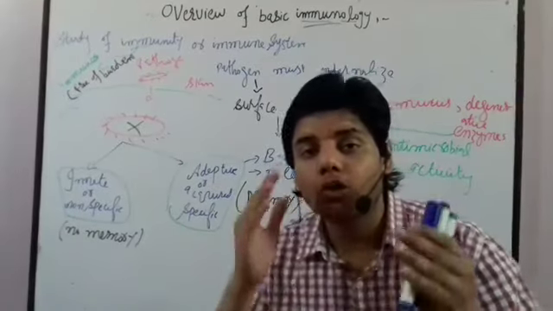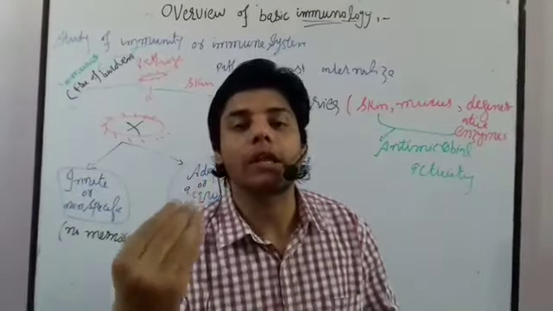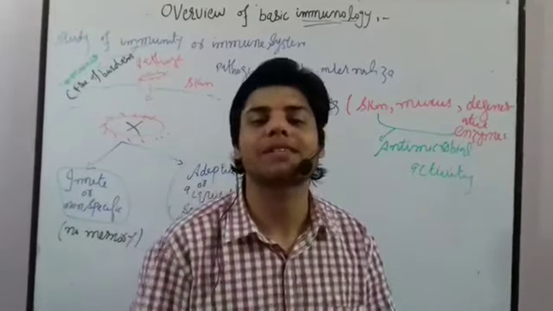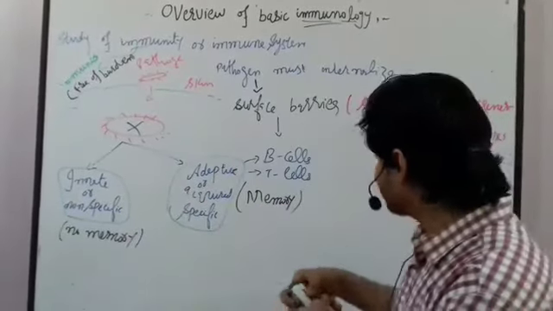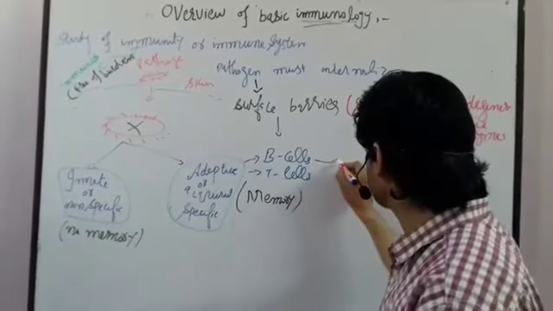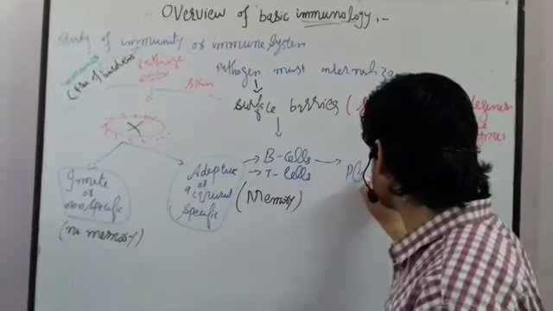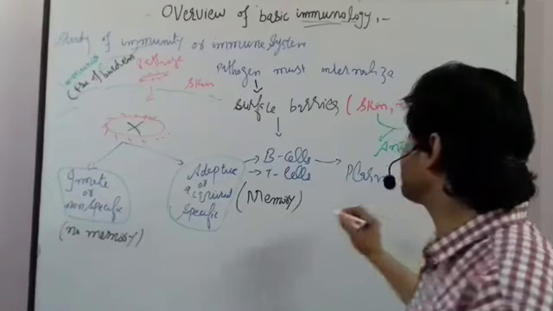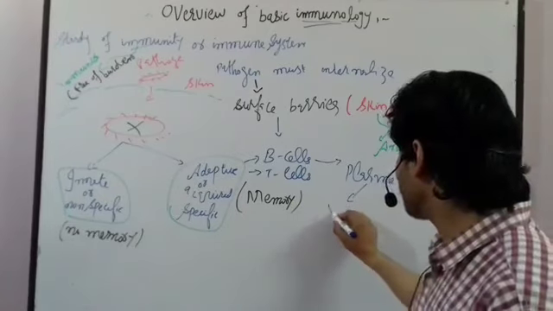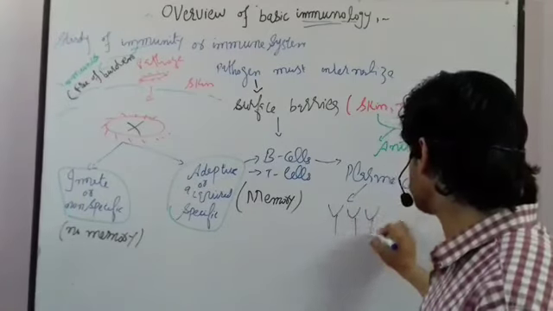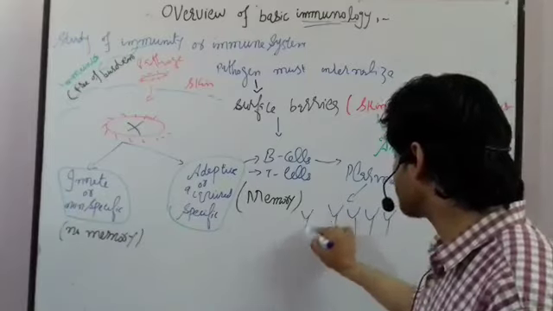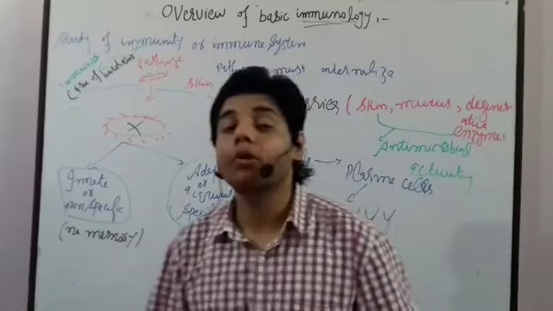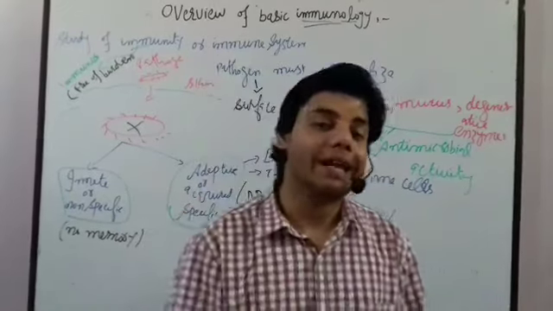B cells are those cells which convert into plasma cells. After that, the plasma cell will produce a kind of protein which we call immunoglobulin, or we also call it antibody.